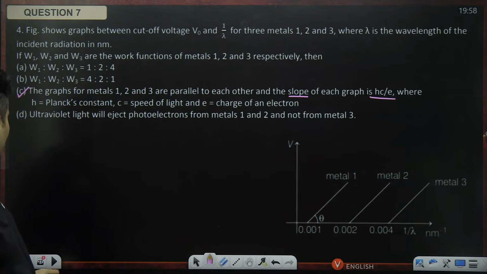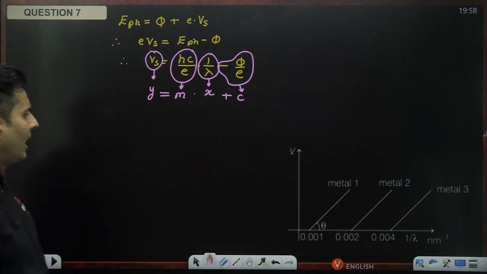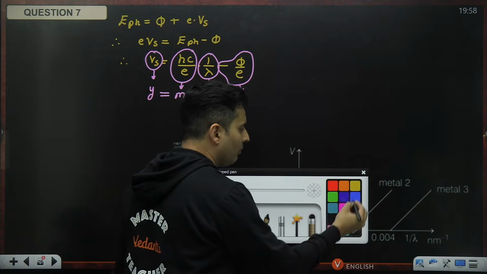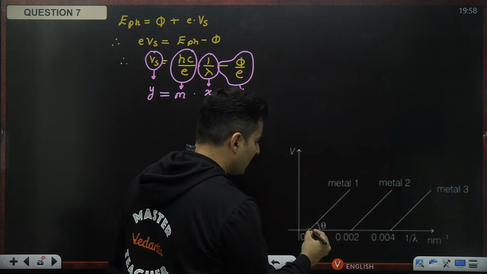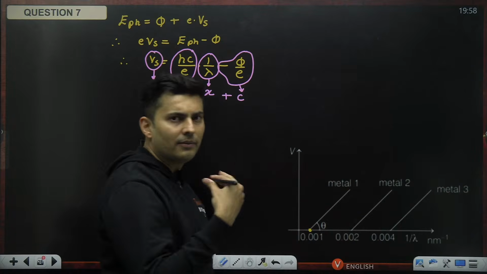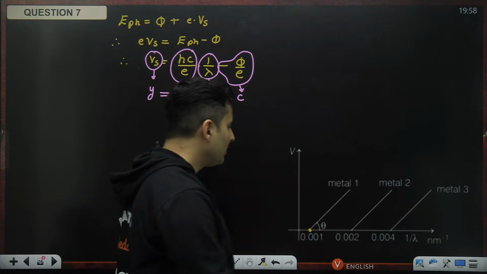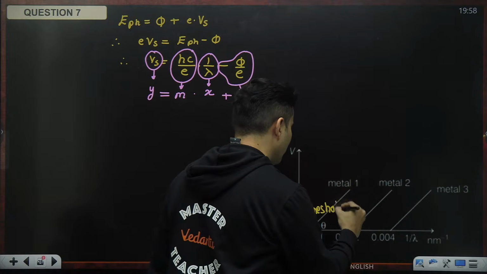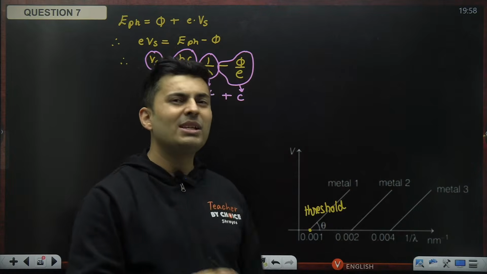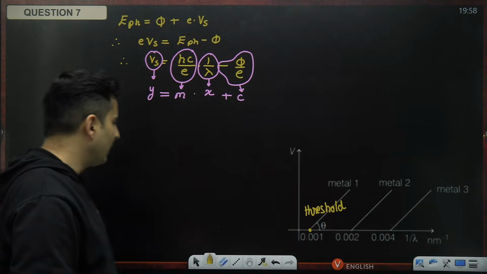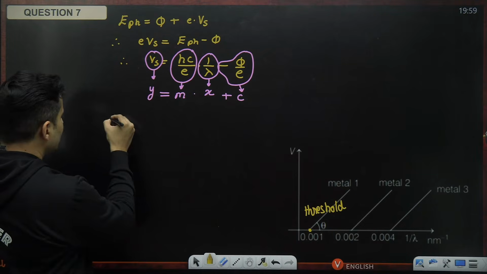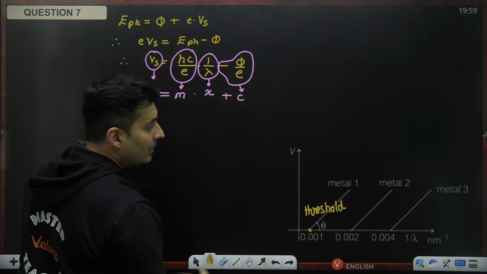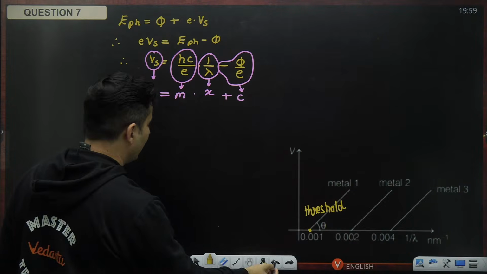For the work function and whether the photoelectric effect will happen or not, I need to focus on this. Guys, this particular point which you are seeing happens to be the threshold wavelength corresponding point. So these points correspond to the threshold where the photoelectric effect will just occur. For the first one, 0.001 nanometer inverse is 1 by lambda naught.